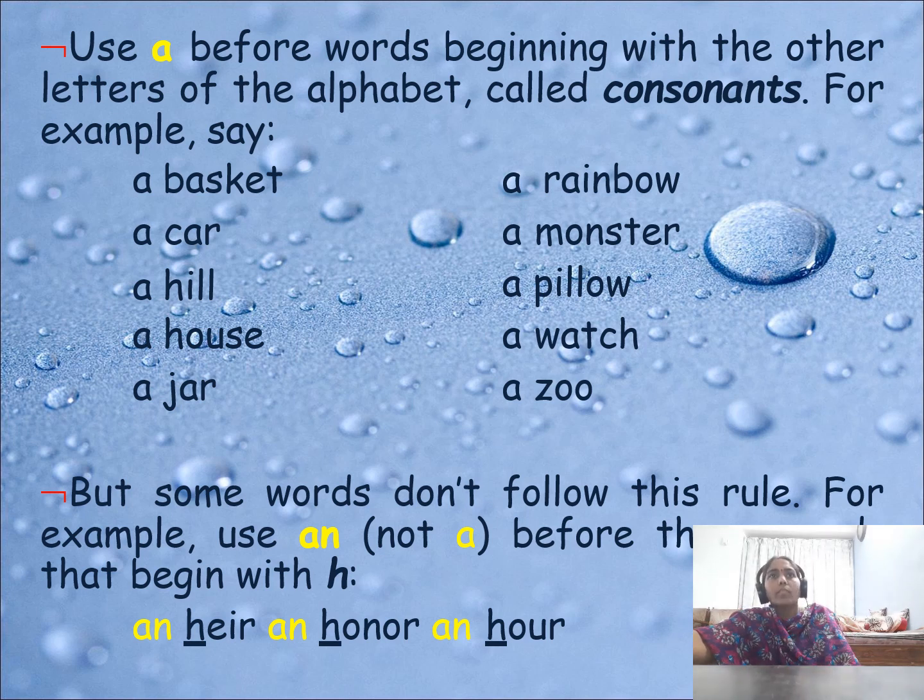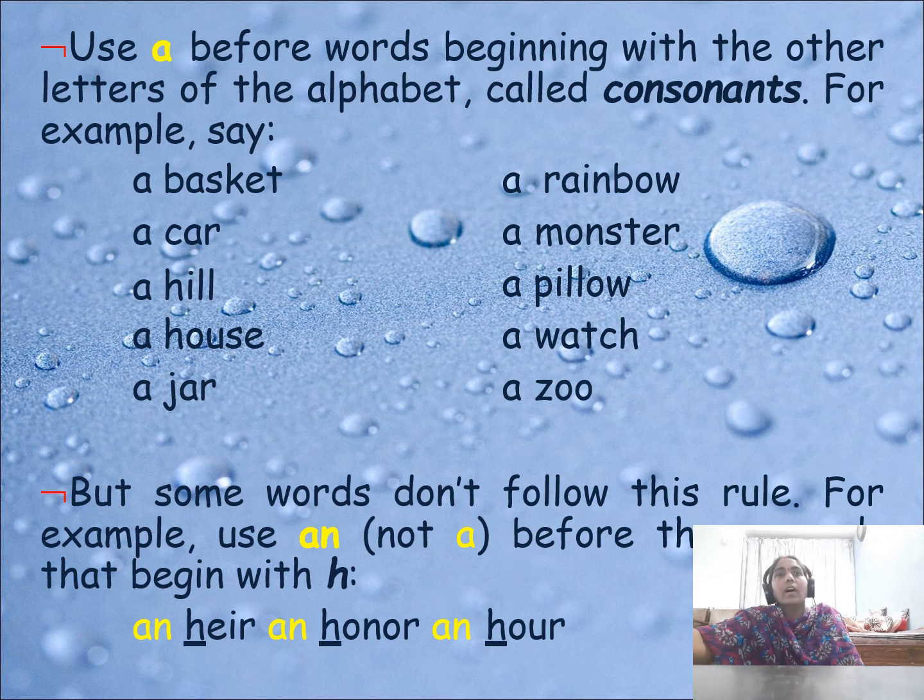But some words do not follow this rule. For example, use an, not a, before some words that begin with a silent h. An heir.